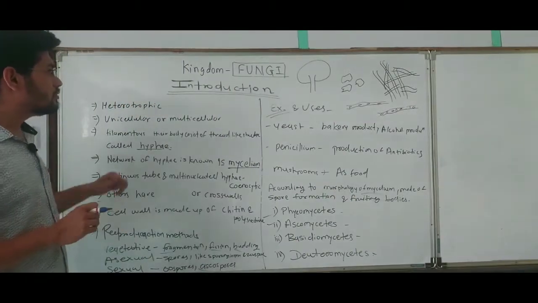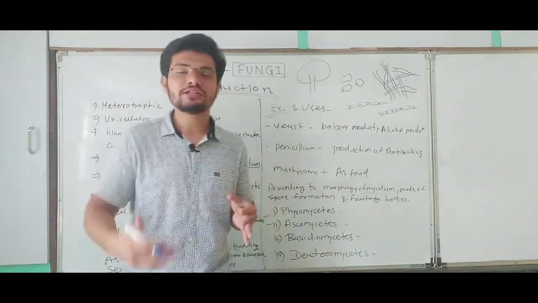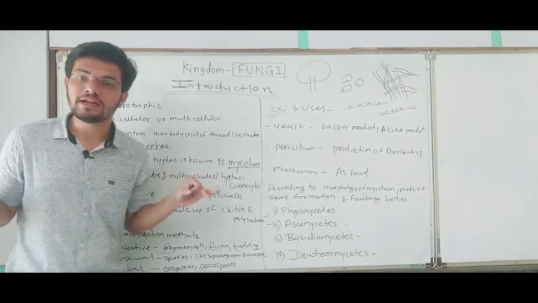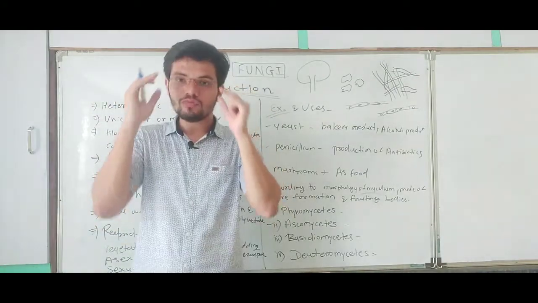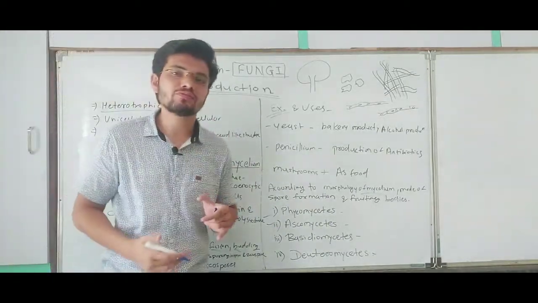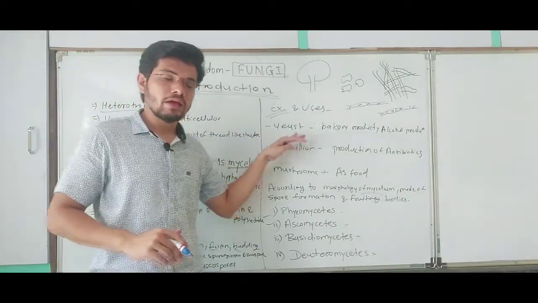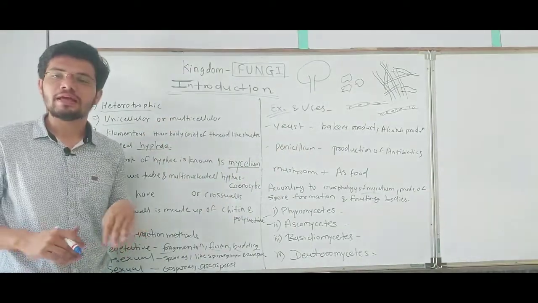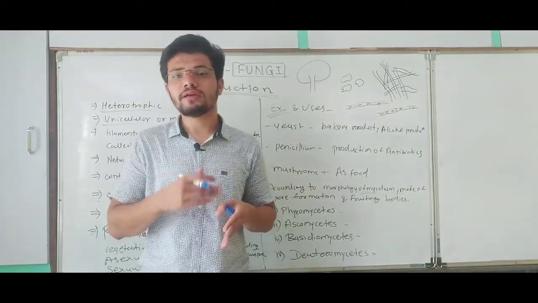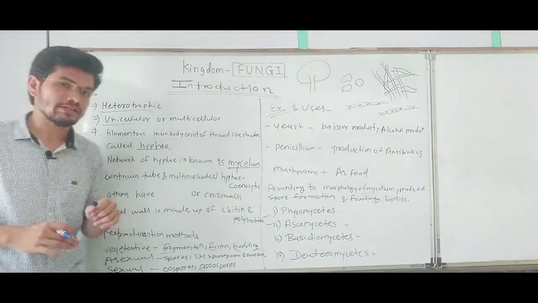So kingdom fungi includes heterotrophic organisms. They also include unicellular as well as multicellular organisms, but mainly they are heterotrophic. They do not contain any photosynthetic pigment and they do not prepare their own food. So that's why they are heterotrophic, which means they depend on other organisms for their food material. They can be unicellular like yeast and can be multicellular like mushrooms or, let's say, Aspergillus or mycelium. So they can be unicellular as well as multicellular.